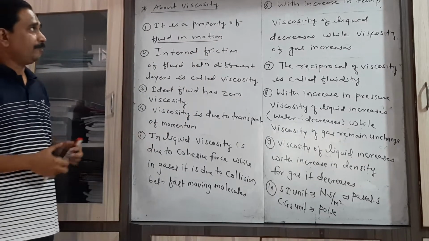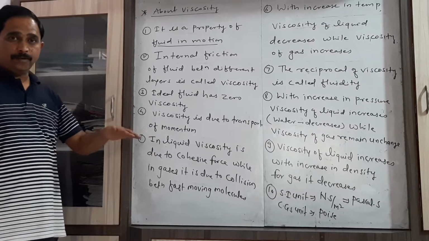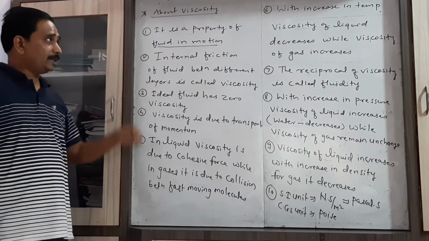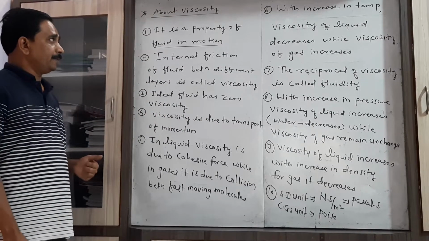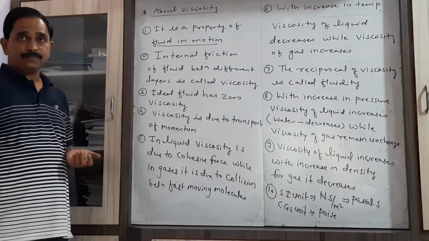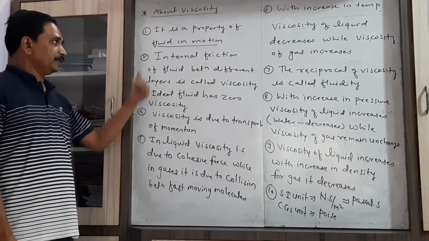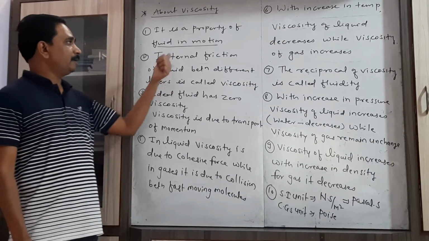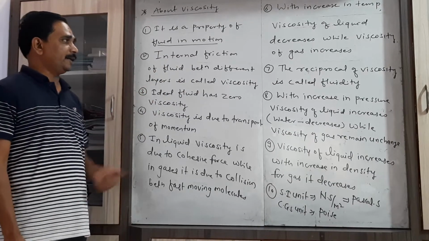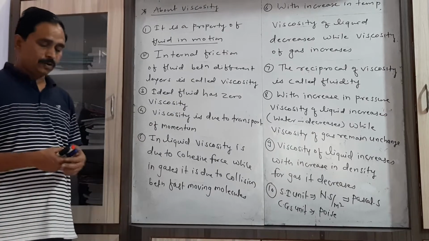So the first point to keep in mind about viscosity is that whenever a fluid is in motion, only in that case does viscosity occur. Then the second one, it is the internal friction between the different layers of the fluid. So the internal friction between different layers of the fluid which are in motion is called viscosity.